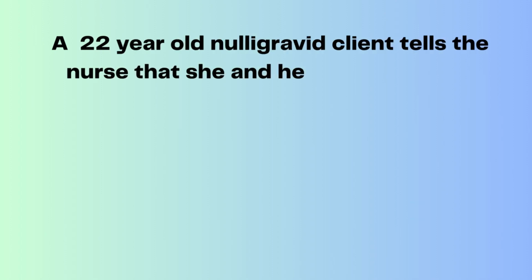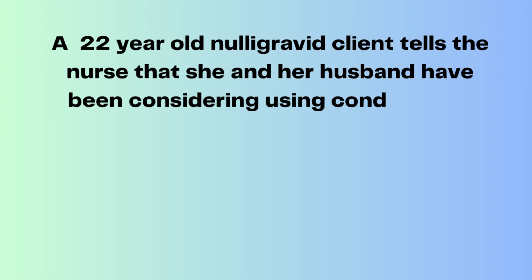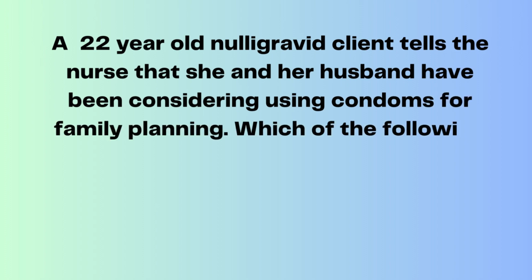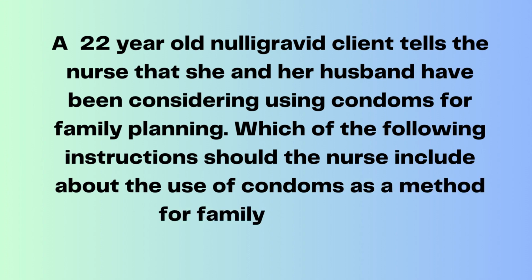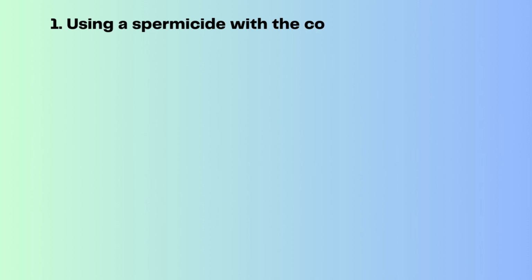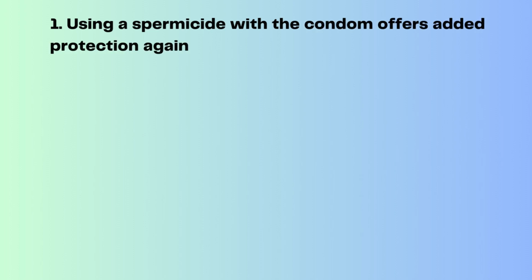A 22-year-old nulligravid client tells the nurse that she and her husband have been considering using condoms for family planning. Which of the following instructions should the nurse include about the use of condoms as a method for family planning? 1. Using a spermicide with the condom offers added protection against pregnancy.